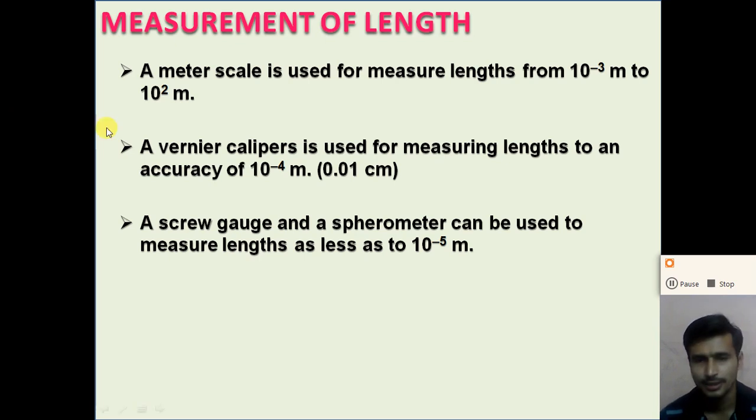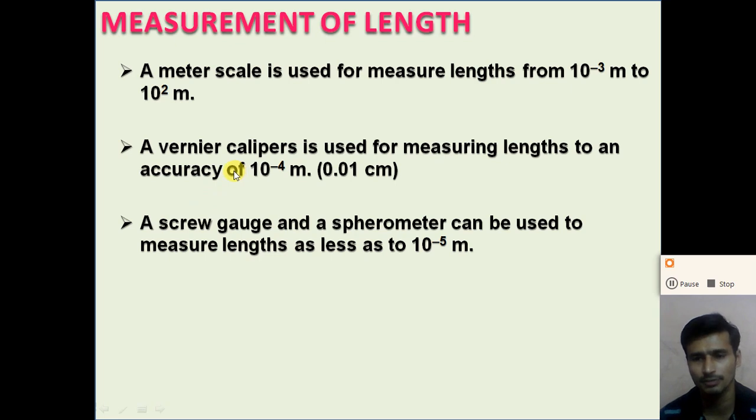So for that, a vernier calipers is one type of instrument to measure a smaller length. A vernier calipers is used to measure a length up to an accuracy of 10 raised to minus 4 meter, right? So with the vernier calipers we can measure a length up to 0.01 centimeter, or we can say 0.1 millimeter.